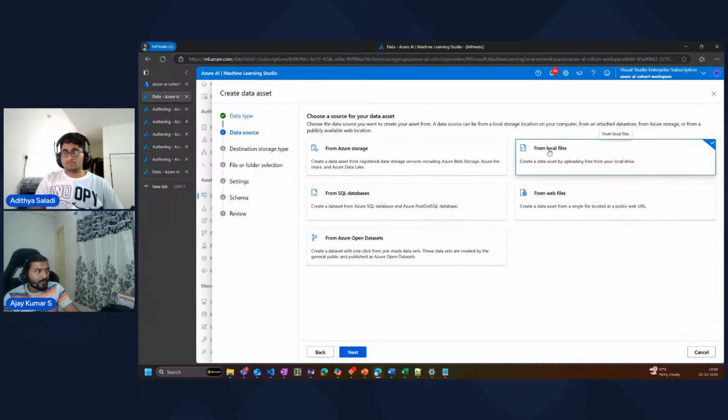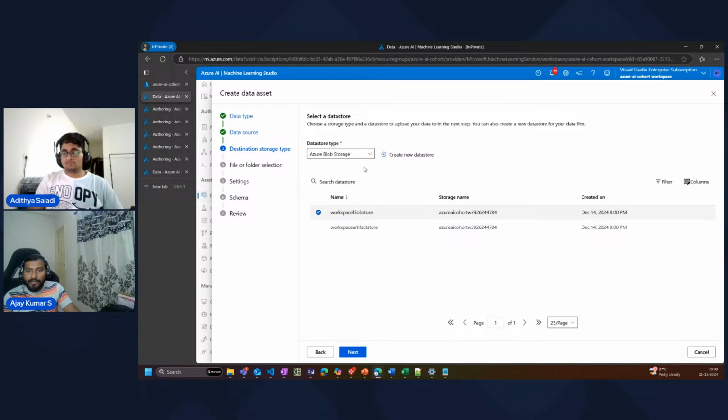So I'm going to click on from files and I'll just say next, and we are going to upload this into the blob storage. Like I mentioned, locally Aditya would have had that data set or he would have used a method to import that. But in a production system, we will have to use object storage or any storage which is there in the cloud. In this case, I'm going to use the Azure blob storage. I can also use the data lake if the data is huge.